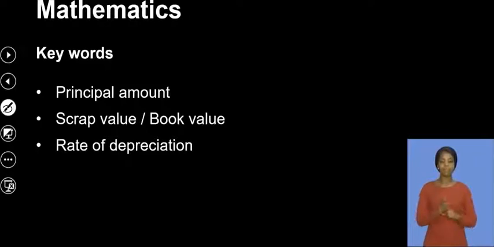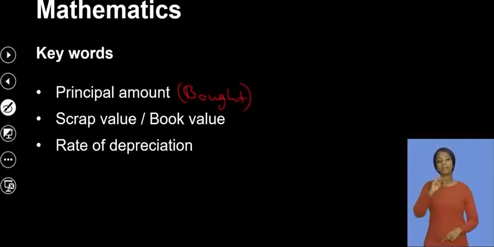So our big idea here is the principal amount. The principal amount is what you bought it for, right? So this is what you bought it for or what you invested at the time. And then we have what we call scrap value or book value. They also mean one and the same thing. And this will be what it is worth after a certain duration of time.